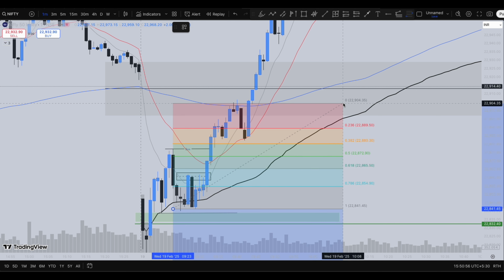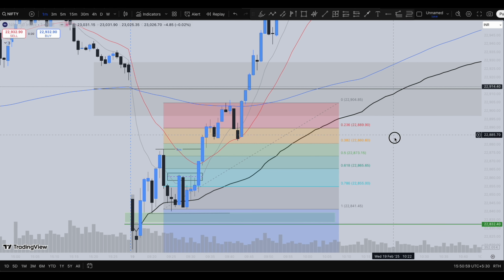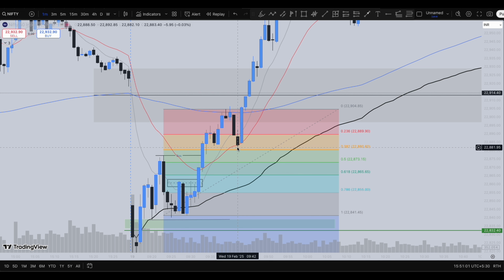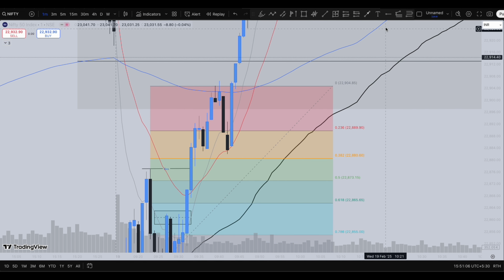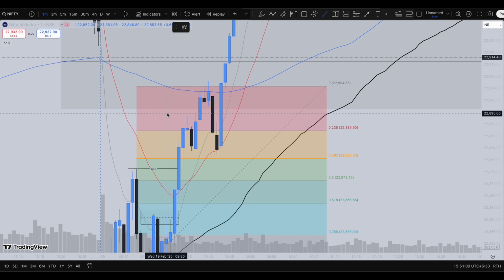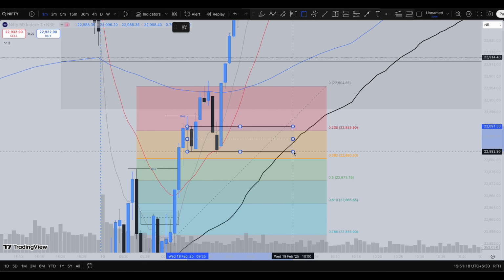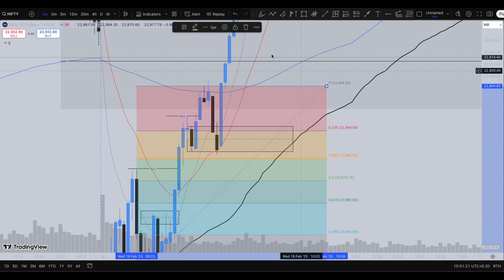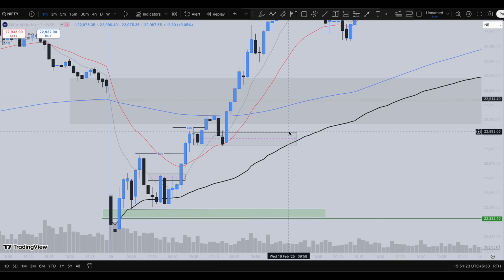And if you try to plot the fib levels, from the common point between this to the common point between this, you can see the price didn't even take support from this zone also. But you can see the market here broke structure also. This is the breakout structure towards the upside. And you can put the last down candle before the up. You can consider this candle also as a 1 minute order block.